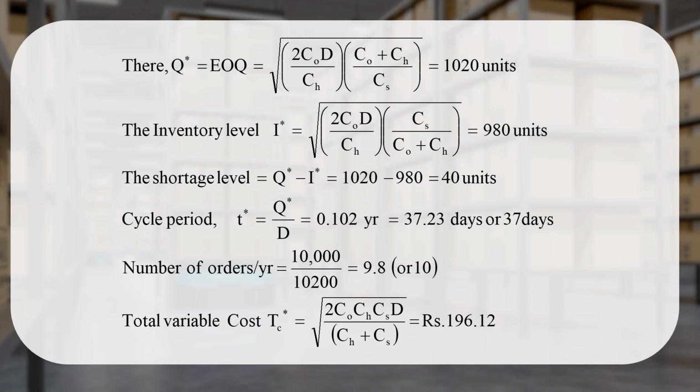So you just take 10,000 divided by 1020, that is the economic order quantity, and it is coming as 10. Now we will come to the total variable cost. If you put all the values of ordering cost, holding cost, shortage cost and the demand in your earlier equation, you will find that the total cost is coming as 196.12. Now we will discuss another model.